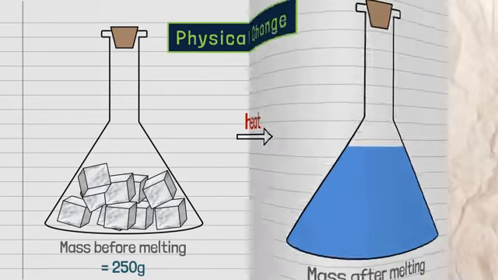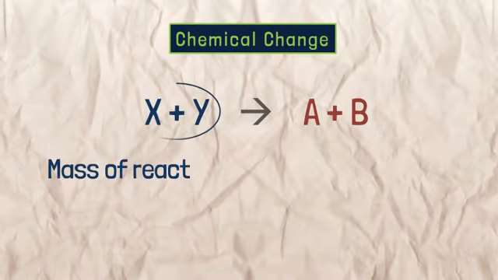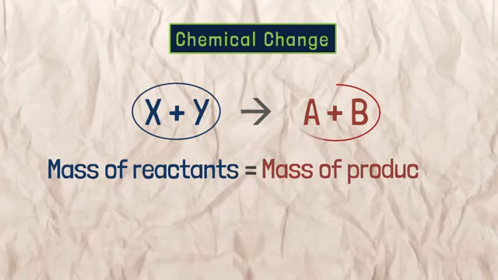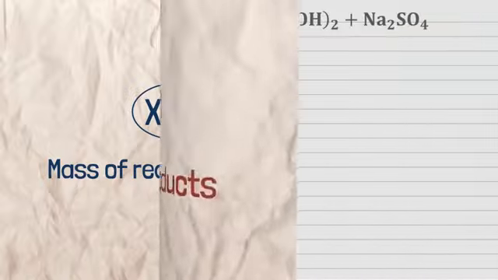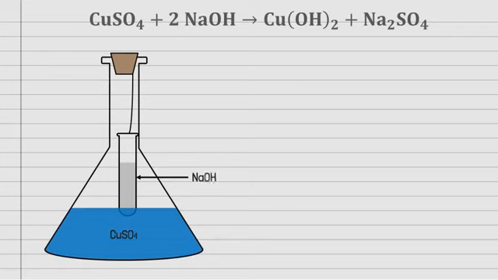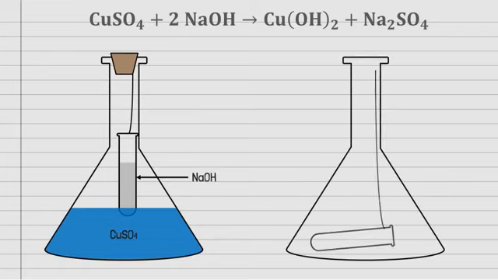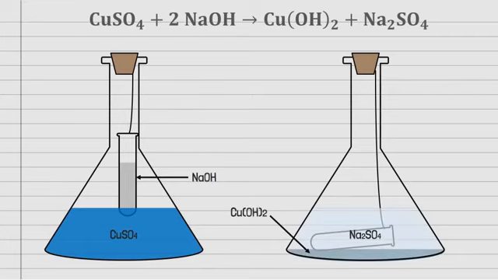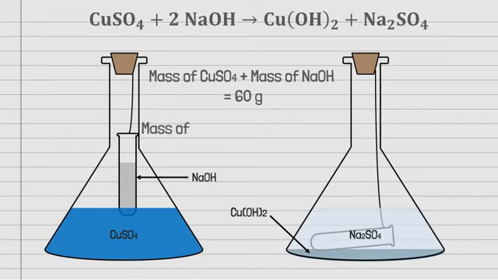Chemical change. In a chemical change, mass before and after reaction will remain same. Mass of all the reactants will be equal to the mass of all the products. So let's take an example. Put copper sulfate in a conical flask and immerse a test tube filled with sodium hydroxide in it. On mixing both reactants completely, we will get blue precipitates of copper hydroxide and colorless liquid sodium sulfate. If the mass of the reactants copper sulfate and sodium hydroxide was 60 grams, then the mass of the product copper hydroxide and sodium sulfate will also be 60 grams.